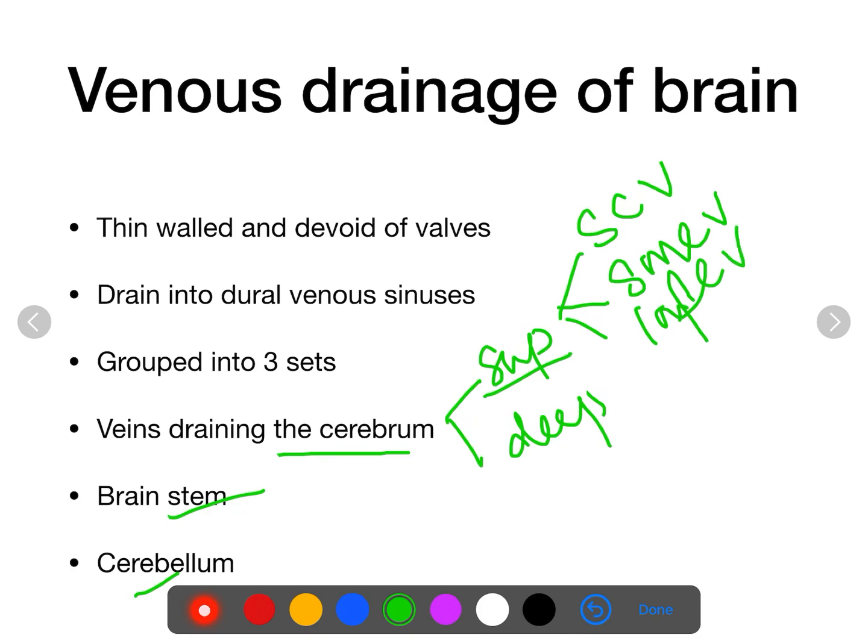These are the three groups of superficial veins draining the cerebrum. Now the superficial cerebral veins, about 8 to 12 in number, lie on the supralateral and the medial surface of the cerebrum.